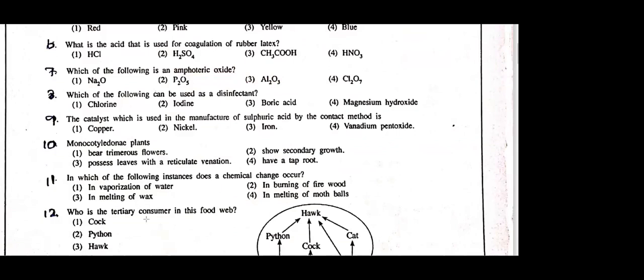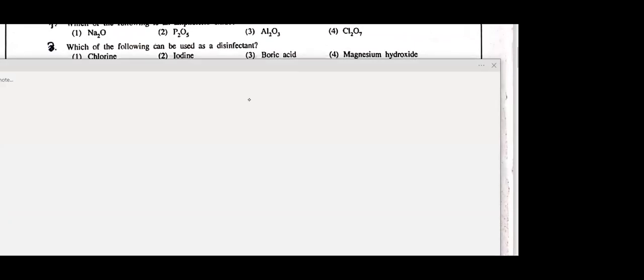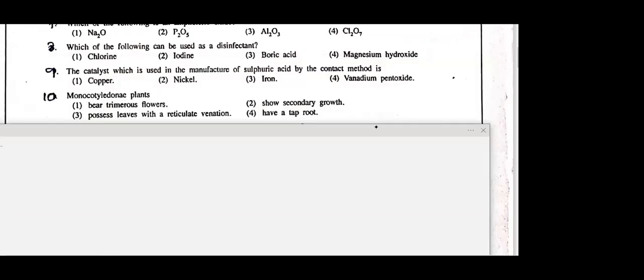Then again you can see question number 10 also from grade 10. See how many MCQs are from grade 10. This is the 10th MCQ of 2016 O level, also from grade 10. Who can tell me the answer for the 10th MCQ? Monocotyledon plant. Nisula? First one. Yeah, bear trimerous flowers. Very good. Answer will be the first one. What is trimerous? Having 3 petals or multiples of that.